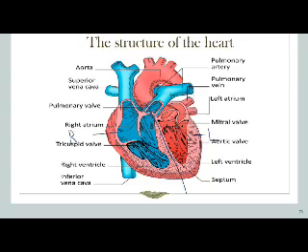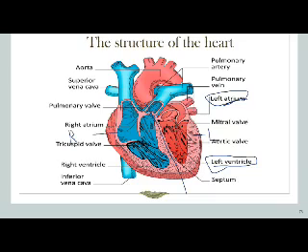The upper chamber here is called the atrium, always called atrium. This atrium is found in the left side, so we call it the left atrium. And the lower chamber here is called the ventricle, and it is found in the left side, so we call it the left ventricle.